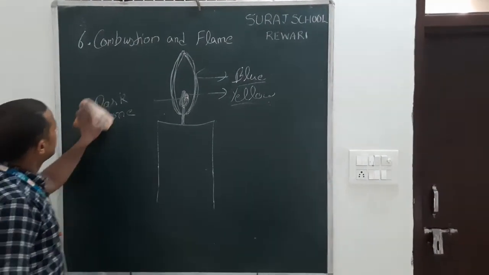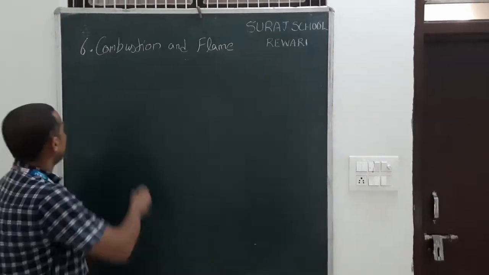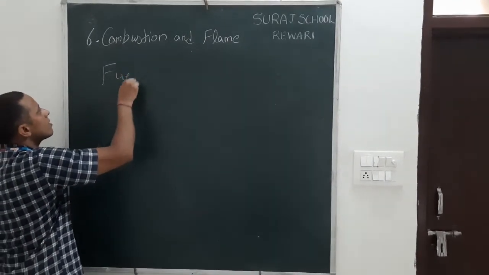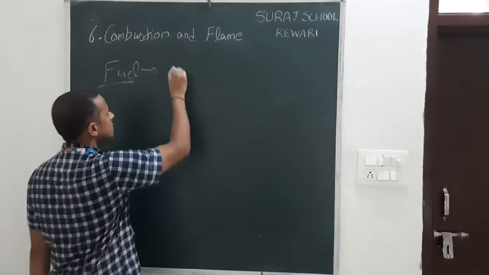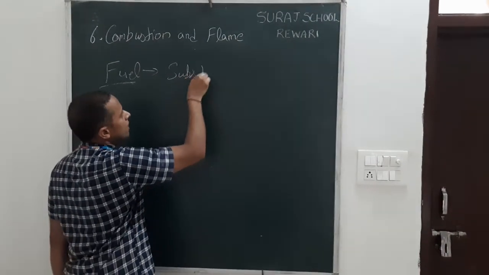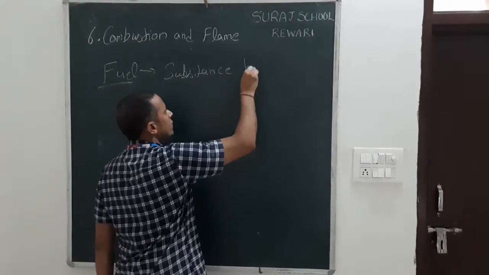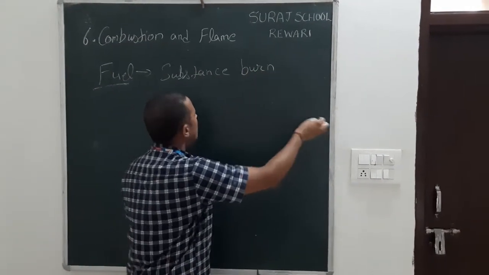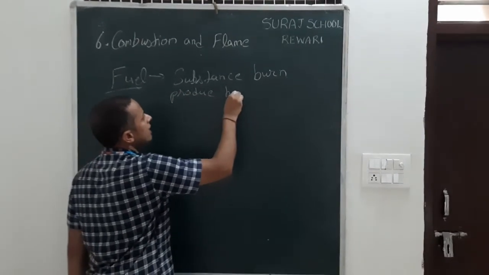Okay. Now we will learn about fuel. What is a fuel? Fuel is a substance that burns and produces heat and light.